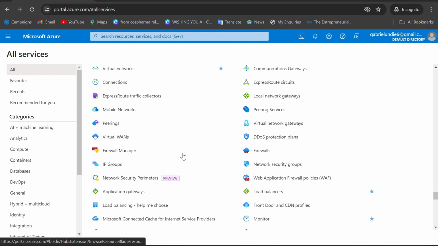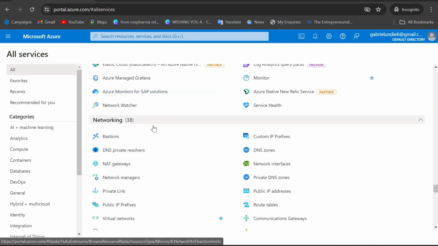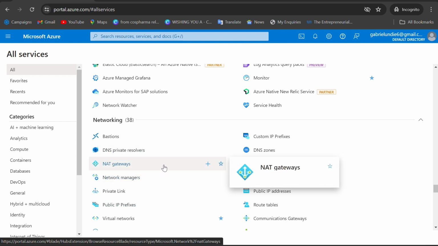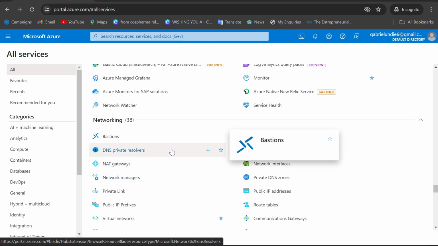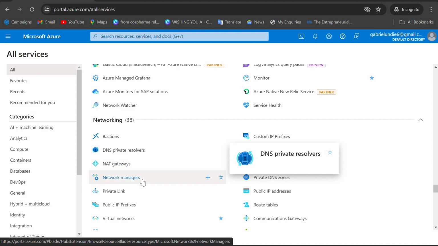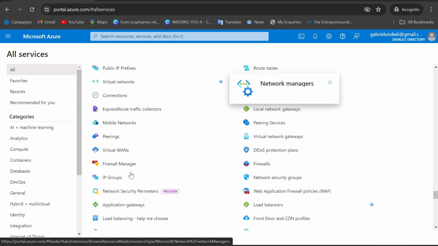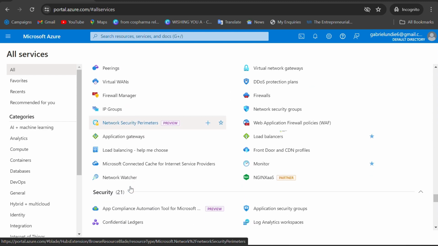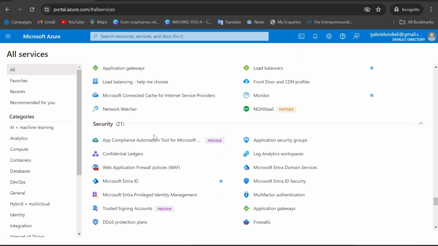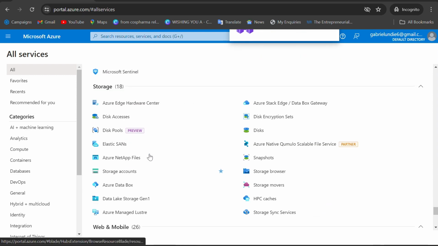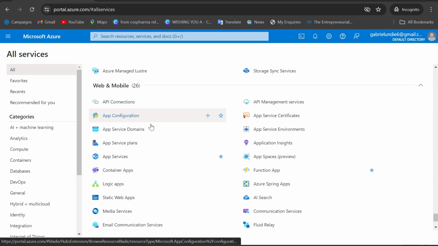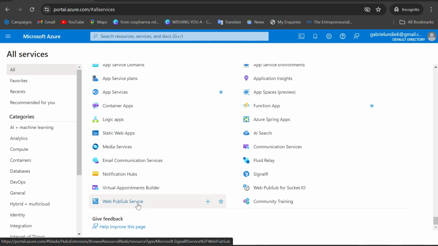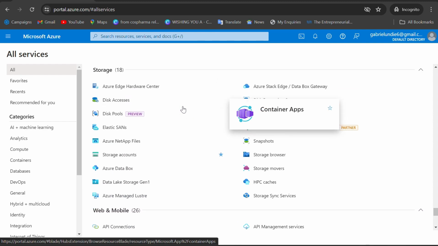Then networking: 38 applications make up networking because when you are creating virtual machines, you have to make them communicate, so you have to implement networking. Then security, very key. And then storage, and all that down to give feedback to improve the page.